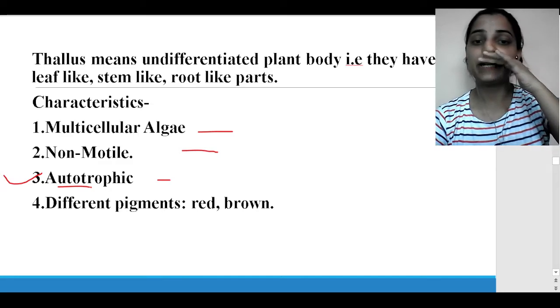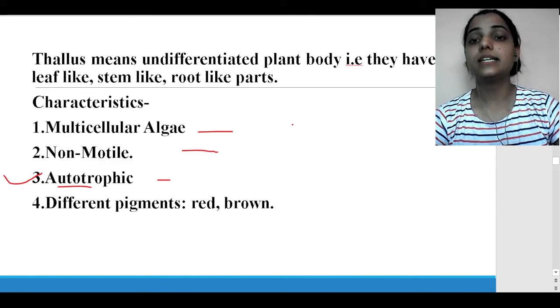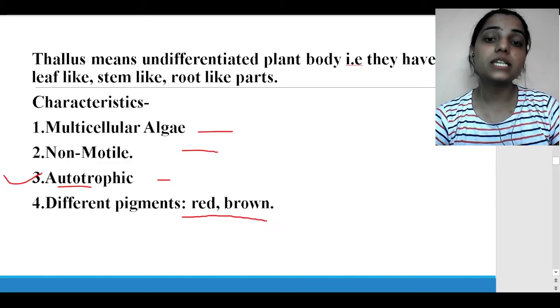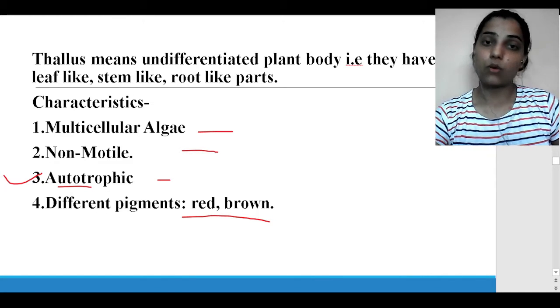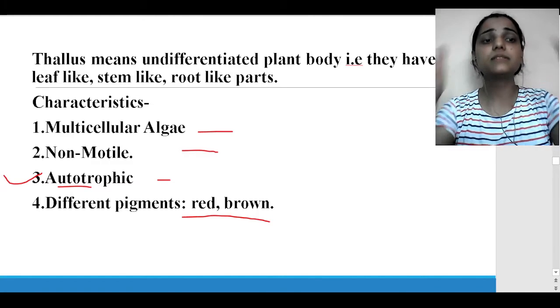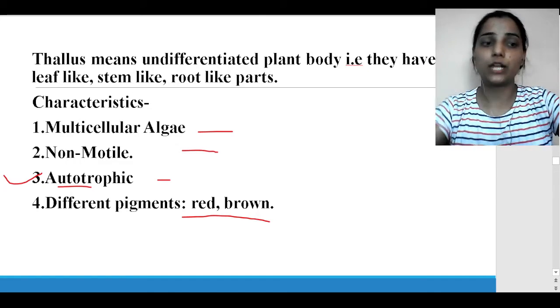And now they have different pigments. We can not only see the green color here, but we can also see red and brown Thallophytes too, isn't it? So this is basically the introduction, the characteristics of the Thallophyta.